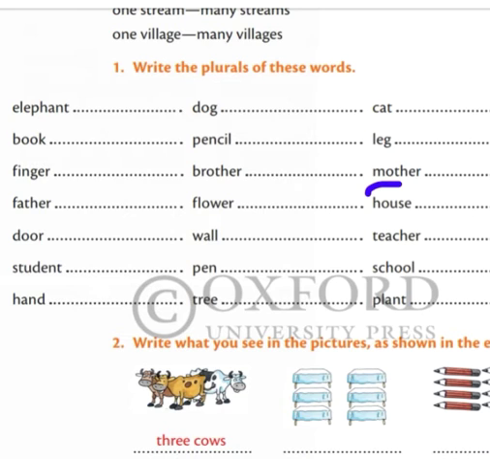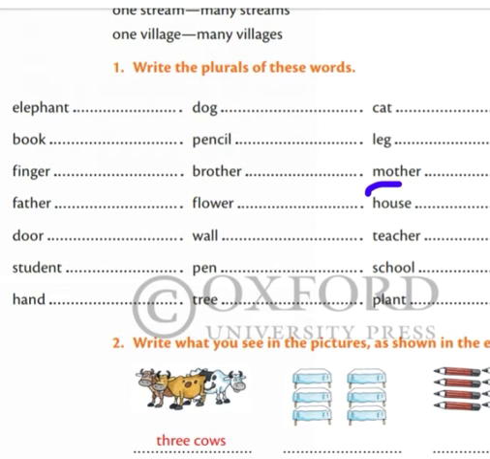We are making the plural form of these words by adding s. Got it? Where will we add the s to get the plural form? Yes, at the end of the word. Got it? This is a very simple way to get the plural form of a word.